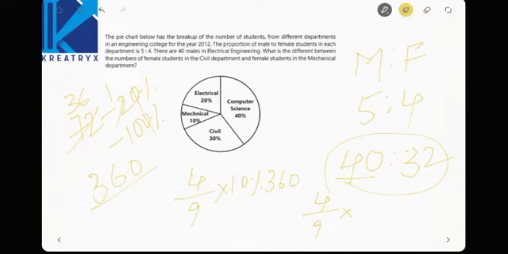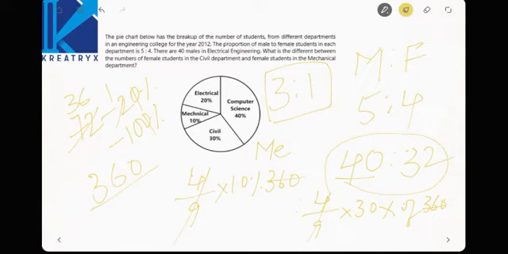Which department is this? Mechanical to civil. So we have written it here mechanical, here civil, we'll write it as civil here. Civil is nothing but 30% of 360. Now 4/9 gets cancelled, 360 gets cancelled. Now mechanical to civil is 1:3. Now the civil to mechanical ratio is nothing but 3:1.